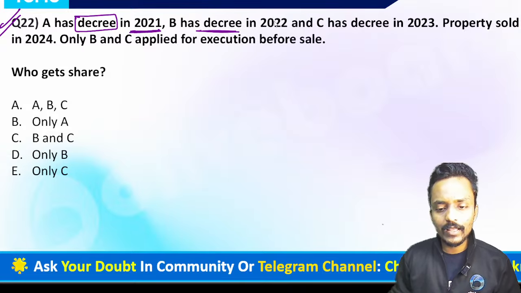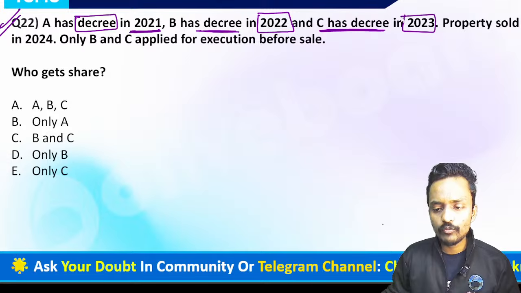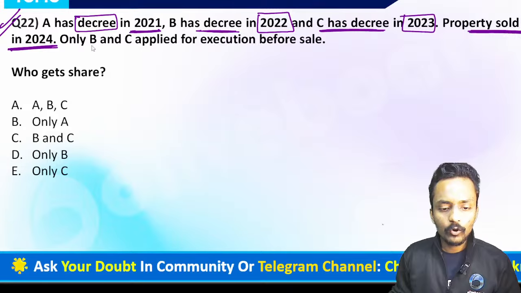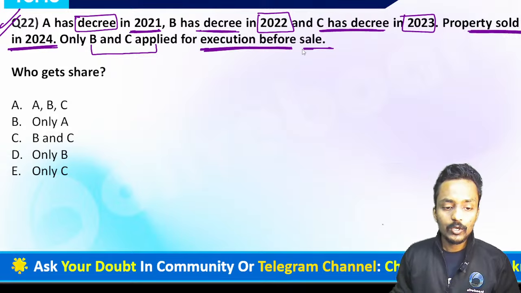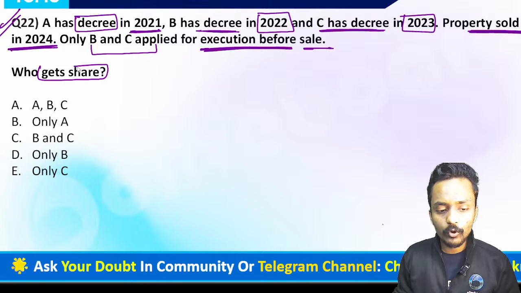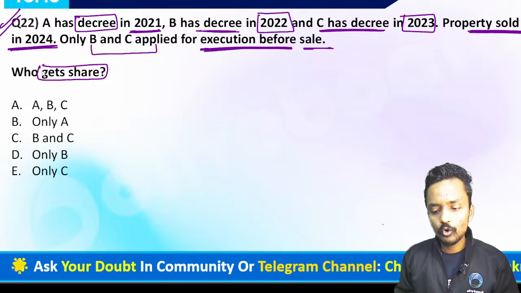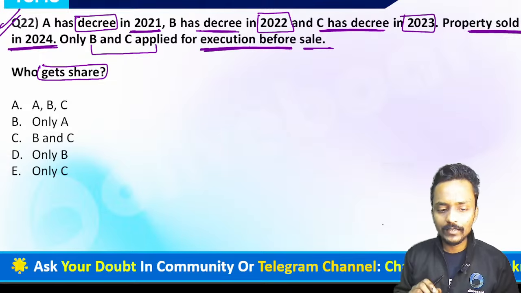B has the decree in 2022 and C has the decree in 2023. So we have three parties, and these three parties have the decree at different times. Now the property was sold in 2024, and only B and C applied for the execution before the sale. So right now I want to know from all of you who will get the share in question number 22?